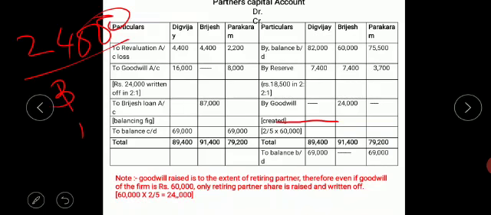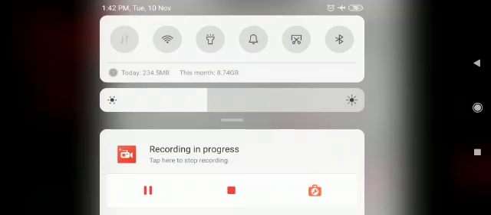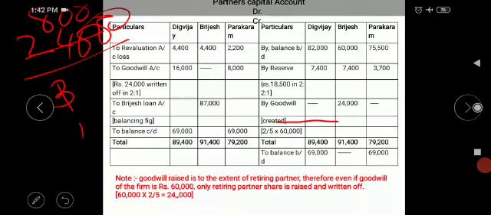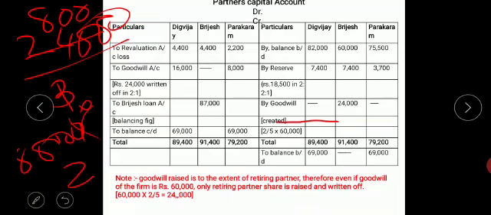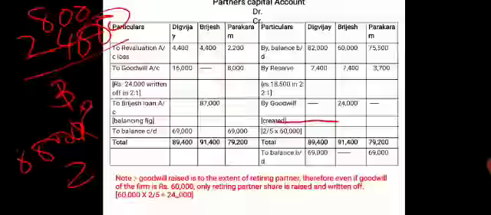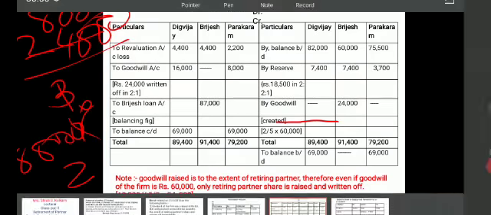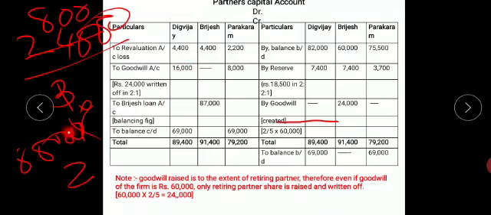So it gives me 8,000. This 8,000 is written here, and if I multiply 8,000 by 2, I will get 16,000.